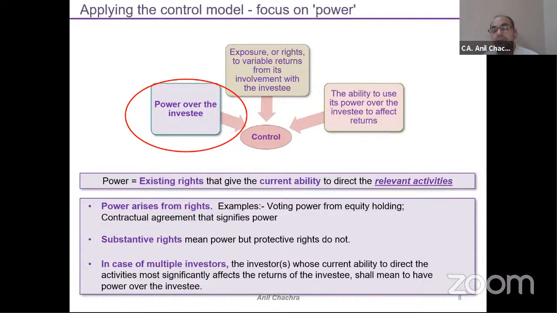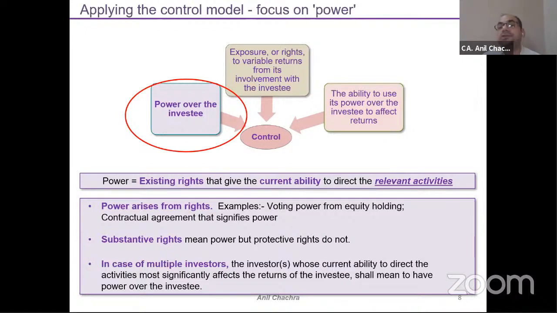So power arises from rights. It could be voting rights or contractual rights. Voting power means you have a percentage of shareholding in another company, wherein you can ask the other company to take decisions at my discretion. That is called the rights. So these rights come from voting rights, or they could be contractual rights. Contractual means that I have signed an agreement between these two companies, and I can ask the other party to take decisions at my discretion. So this is called the power rights.